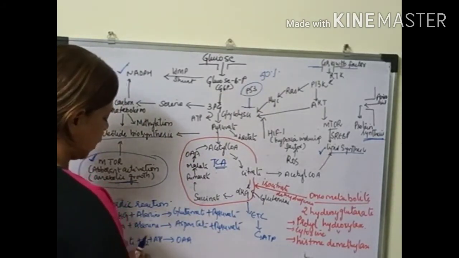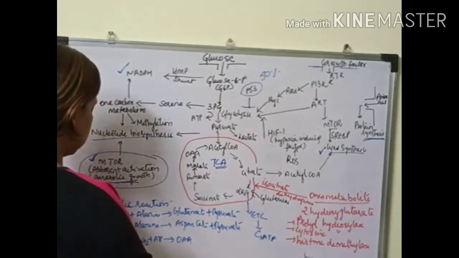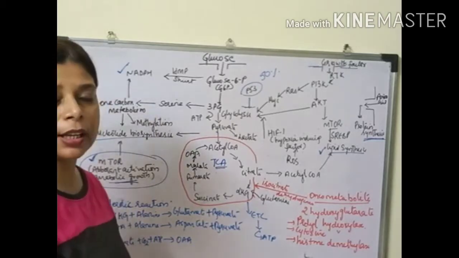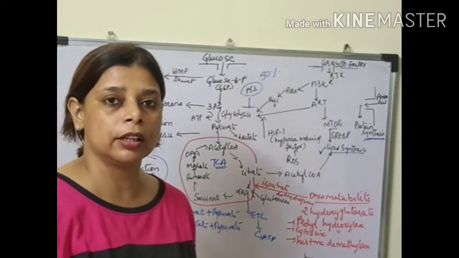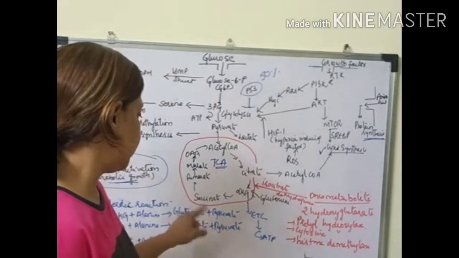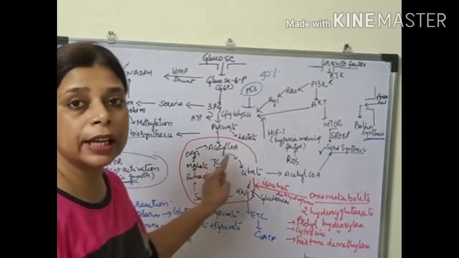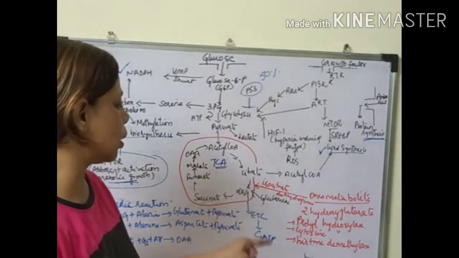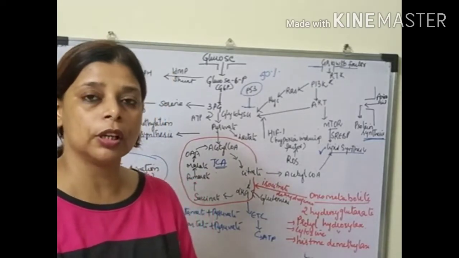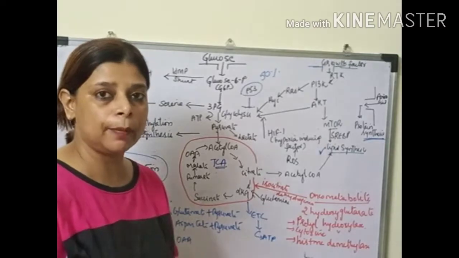Similarly, pyruvate in the presence of carbon dioxide can form oxaloacetate. So these are the anaplerotic reactions where a cell tries to manage or balance the metabolic concentration of the metabolites. In cancer cells, the anaplerotic reactions are very high because these amino acids are required for the synthesis of complex molecules or any other metabolic reaction.